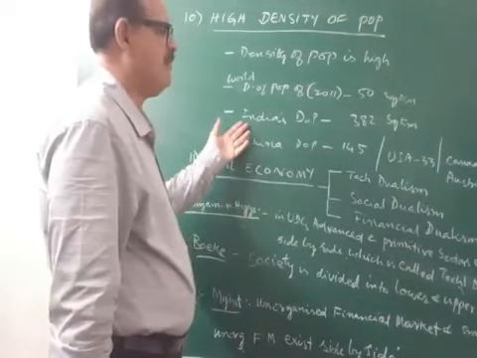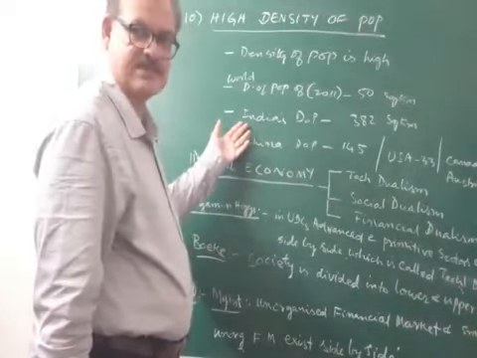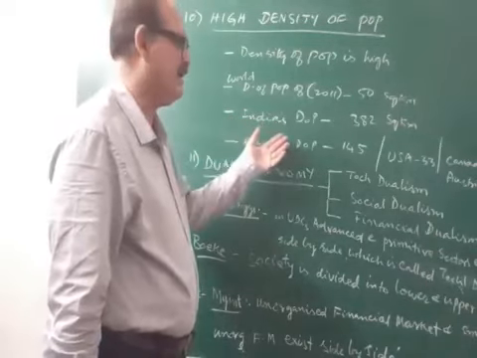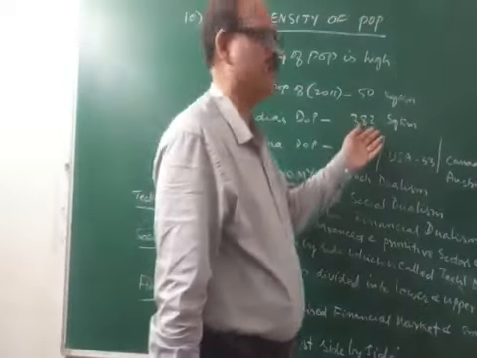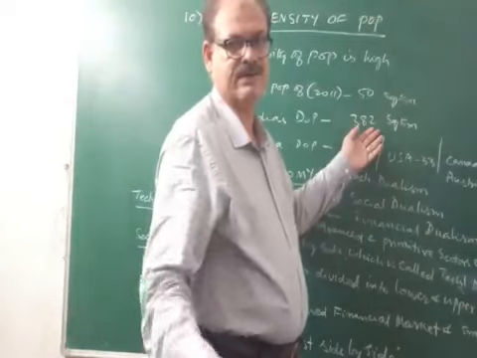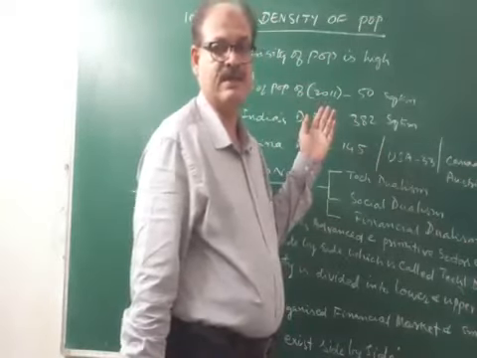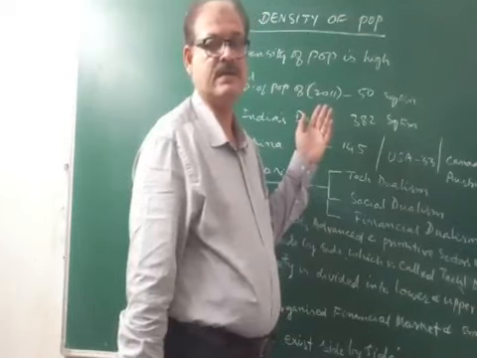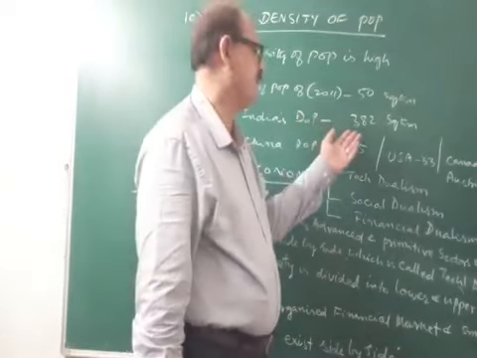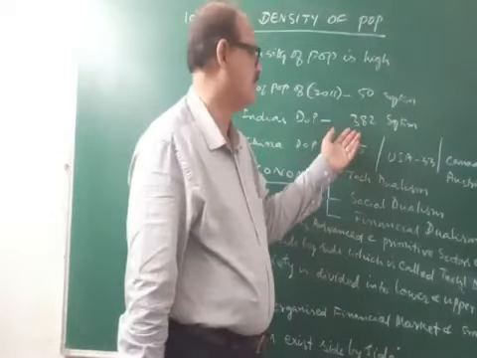And India's density of population as per the 2011 data is 382 per square kilometer. See the difference.